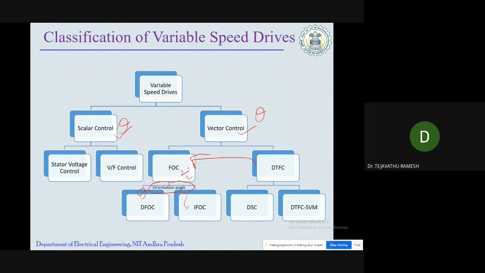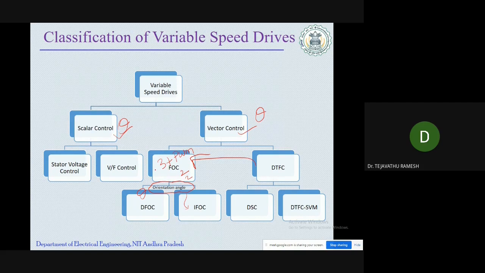In addition to the coordinate transformation, we also need three controllers like PI controllers, and a PWM signal generator.